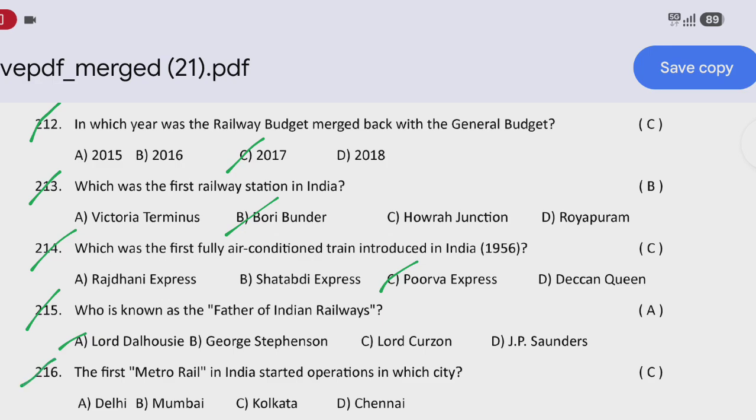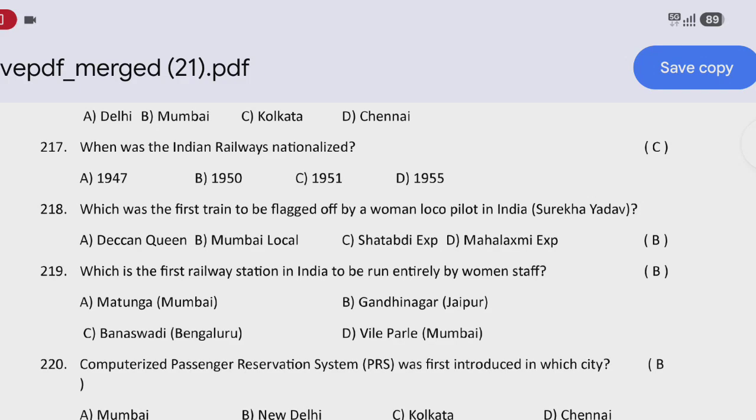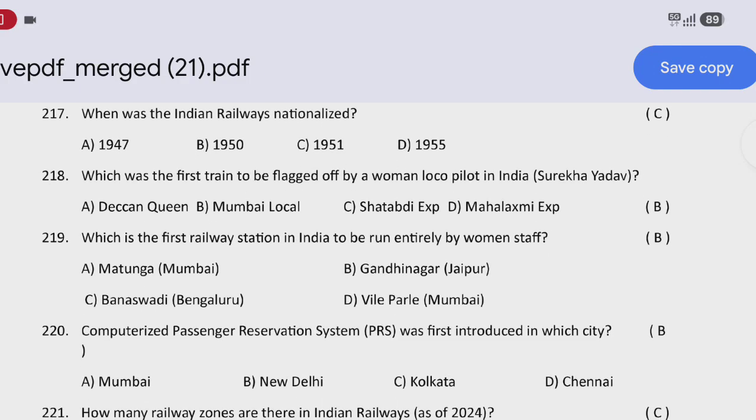Next question: the first metro rail in India started operation in which city? That is option C, Kolkata. Next question: when was the Indian Railways nationalized? That is option C, 1951.